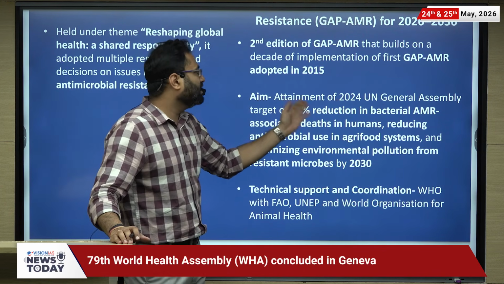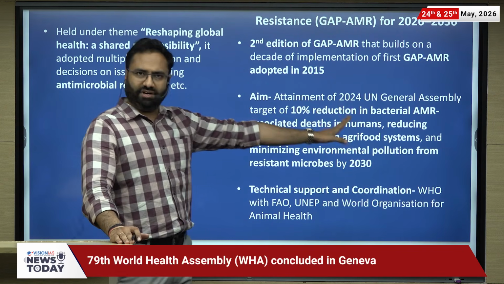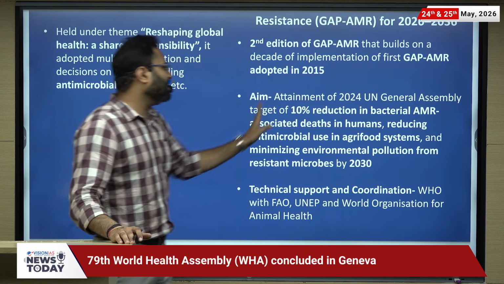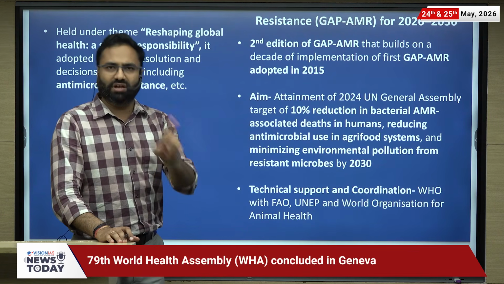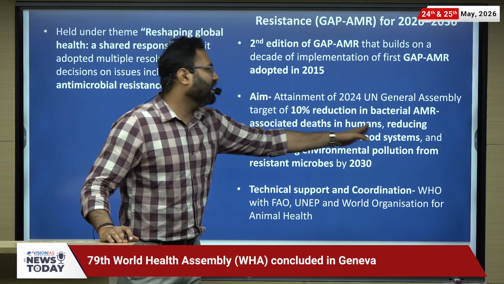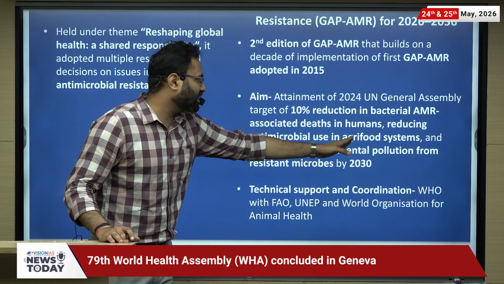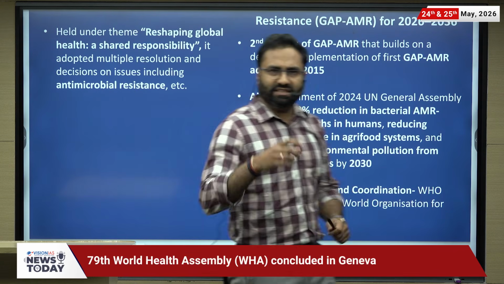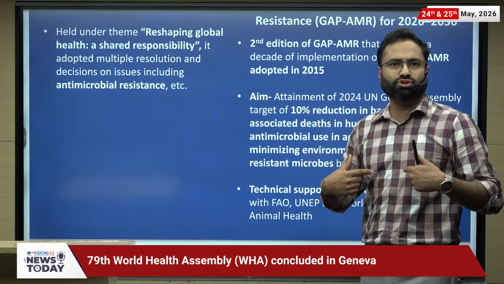Aim kya hai? Attainment of the 2024 UNGA target of 10% reduction in the bacterial AMR associated deaths in humans. So basically antimicrobial resistance related deaths in humans, reducing the AMR in the agri-food system, antimicrobial use in the agri-food system, because see, this is how the antimicrobial things are going to reach human beings.